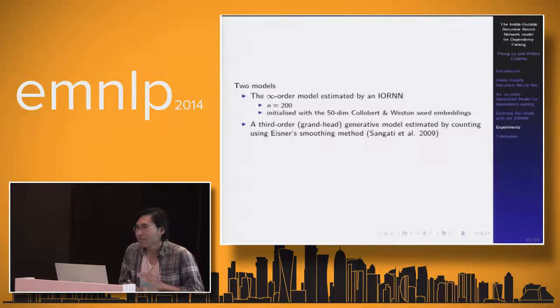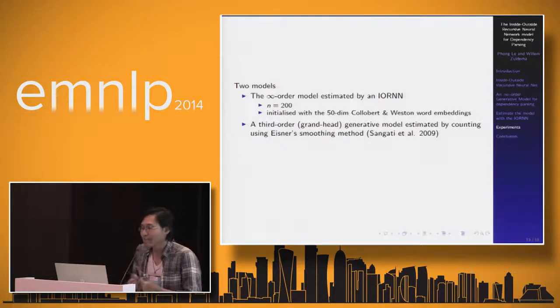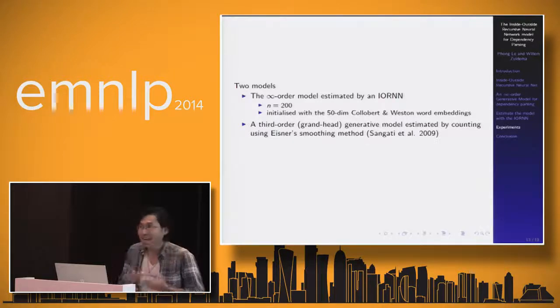In our experiments, we use two models. The first one is the infinity-order model estimated by an IORNN. This recursive network has 200 dimensions, and it is initialized with the Collobert and Weston word embeddings. The other model is a third-order generative model estimated by counting and using Kneser-Ney smoothing. Actually, this model is very similar to the model proposed by Sangati in 2009.